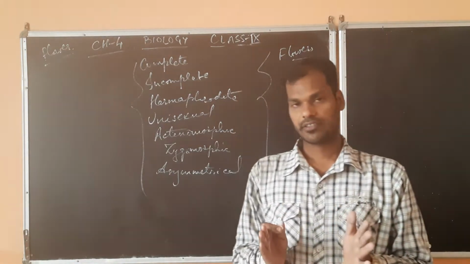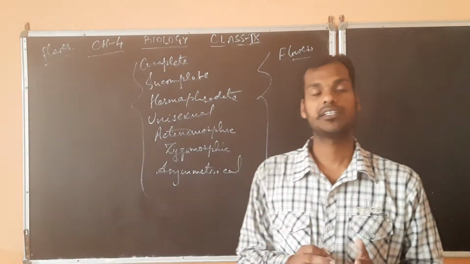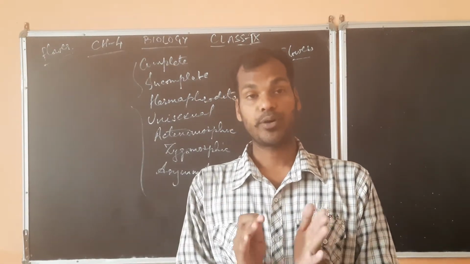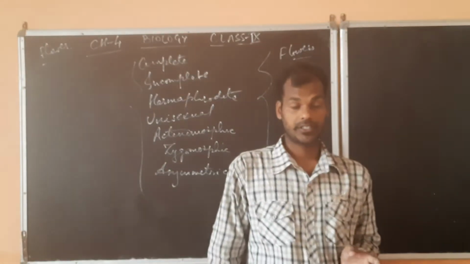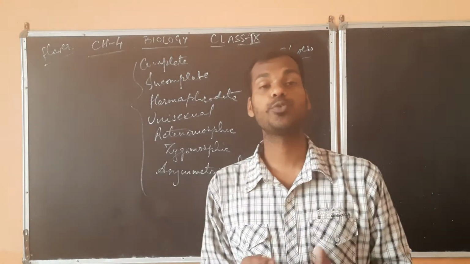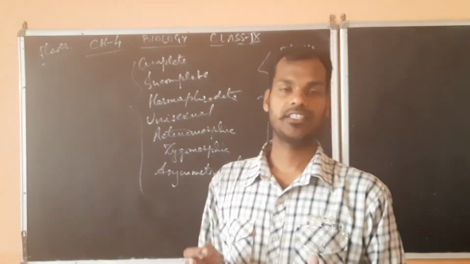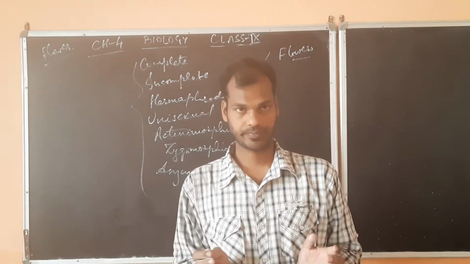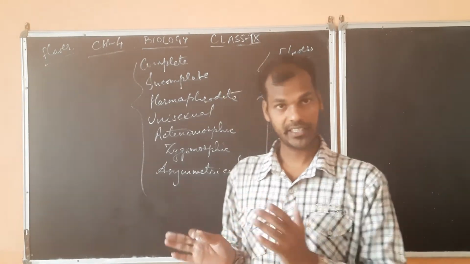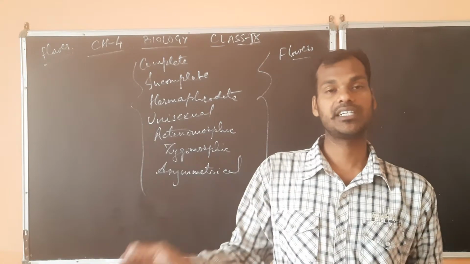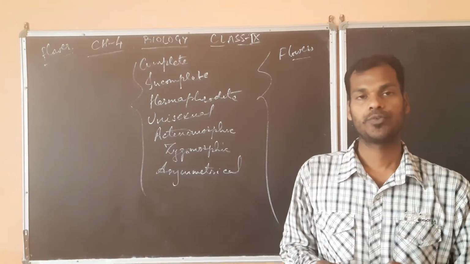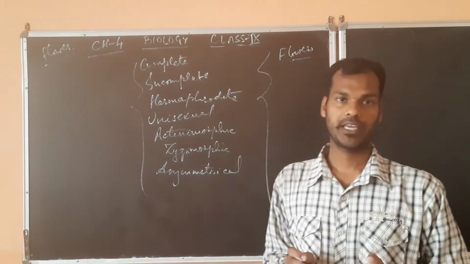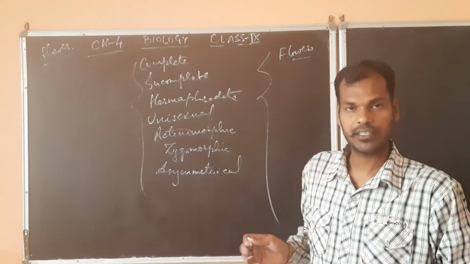The flowers are the reproductive parts of a plant. From these reproductive parts, the fruits arise after the fertilization process. The fruits contain the seeds, and these seeds are again sown in the soil for the formation of a new plant. Okay, so this is the life cycle of a plant.